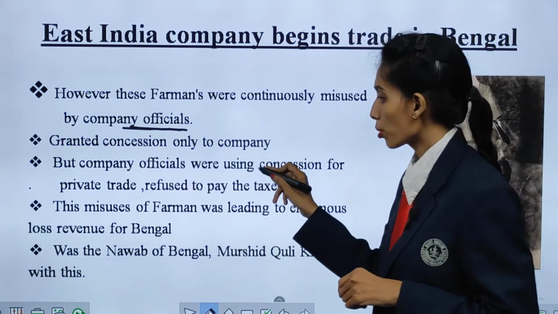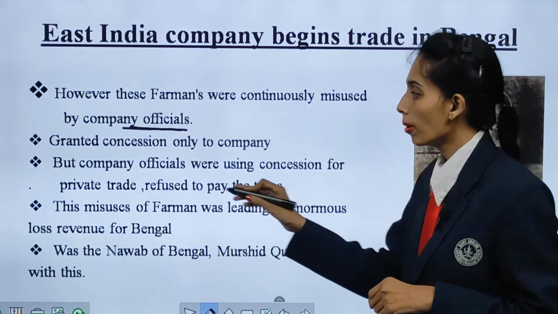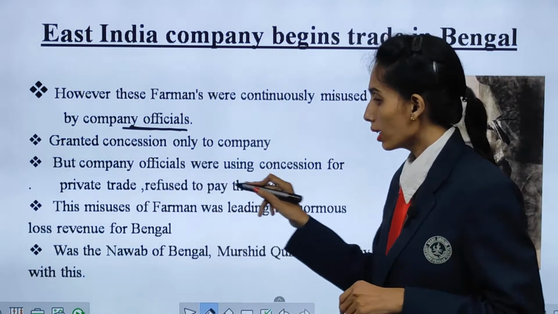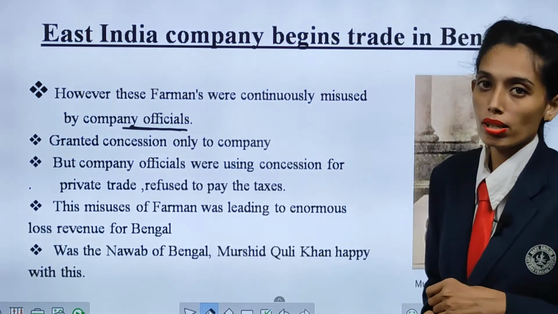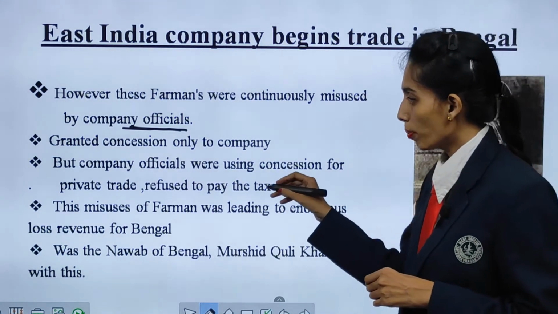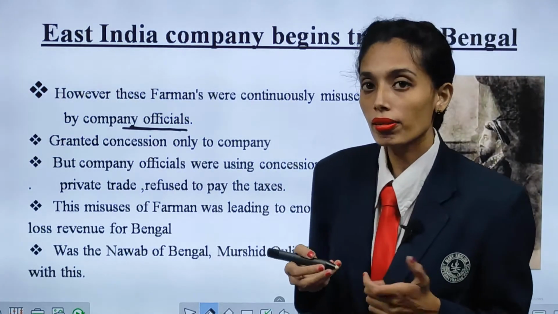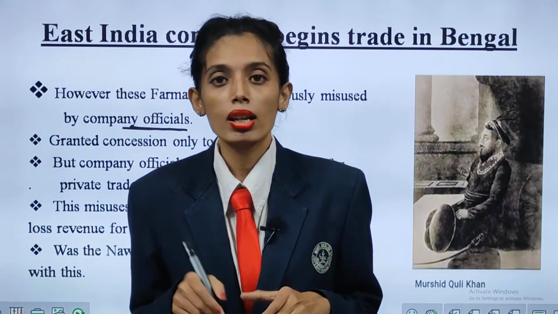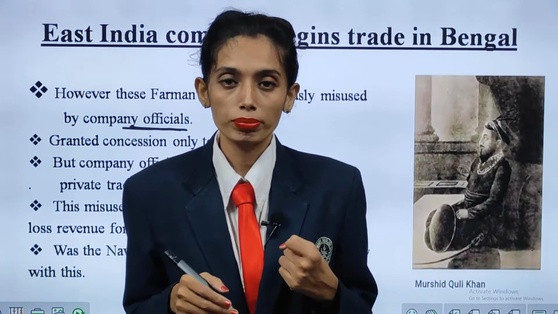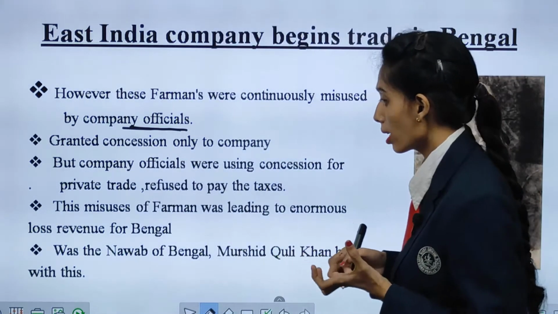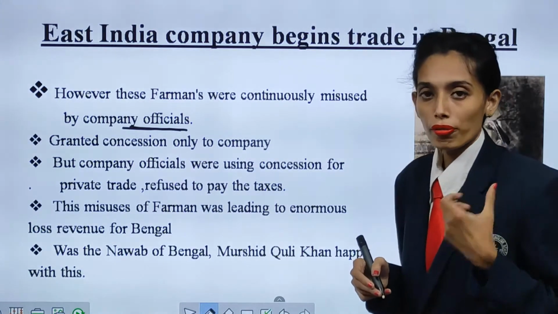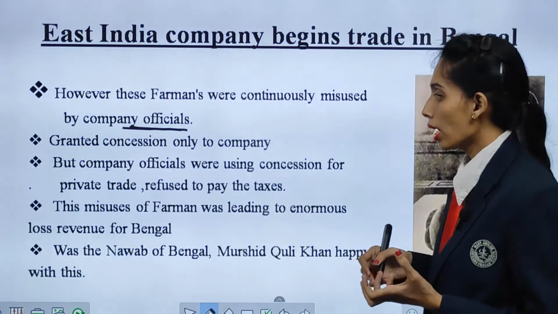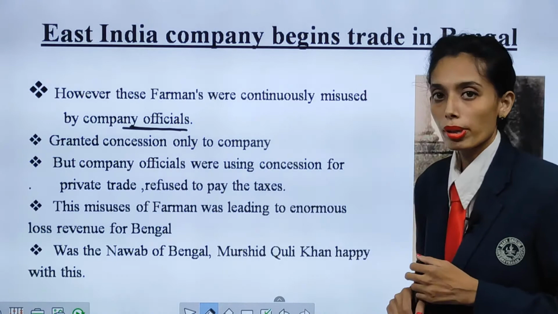Company officials were using the concessions for private trade and even refused to pay taxes, saying the farman had been given by Aurangzeb and since he had permitted duty-free trade, they were not ready to pay tax.